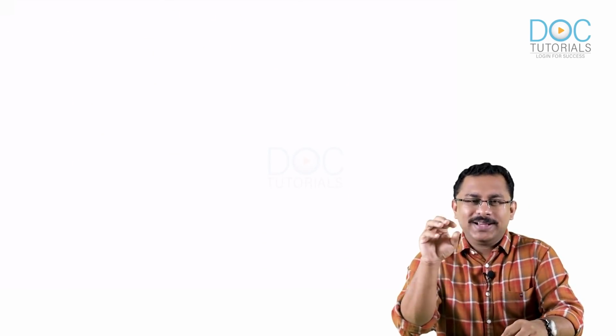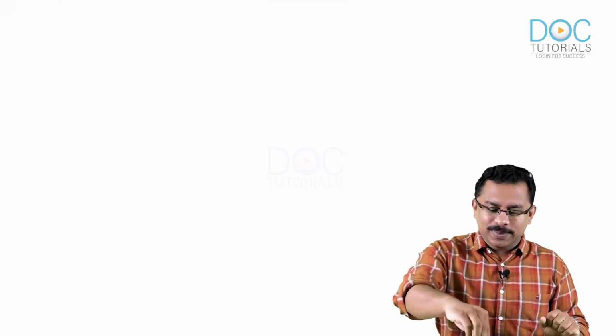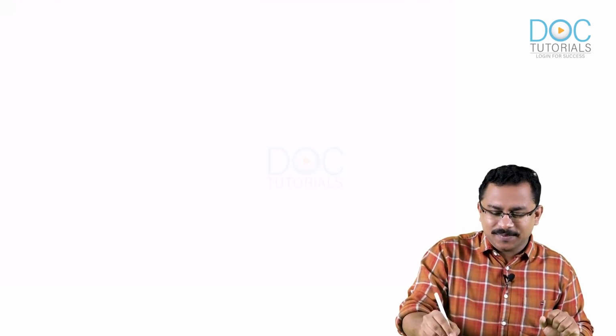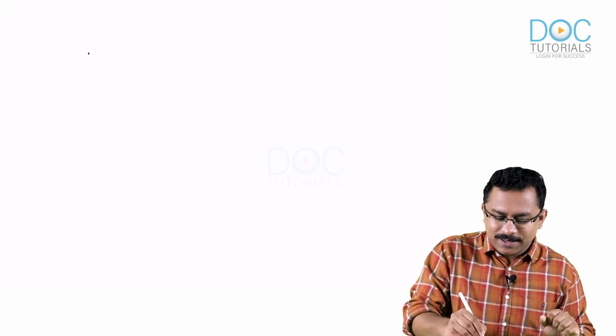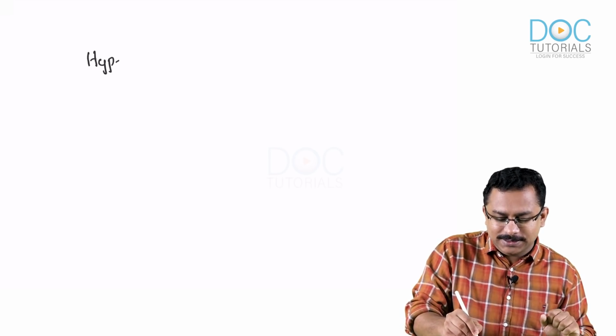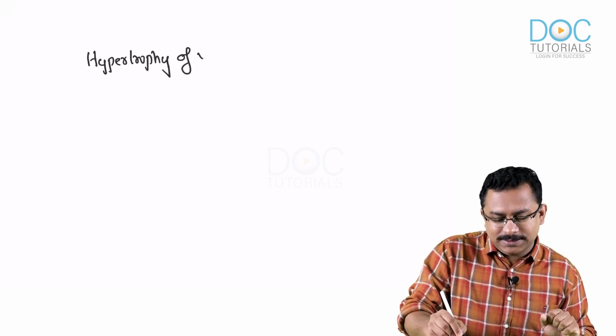So as a result of these gene mutations, what will happen? You understood there is some gene mutation. What is the end result? The end result is that there is hypertrophy. So if you ask me what exactly is this condition, my answer would be, this is a condition that is characterized by hypertrophy of ventricles.